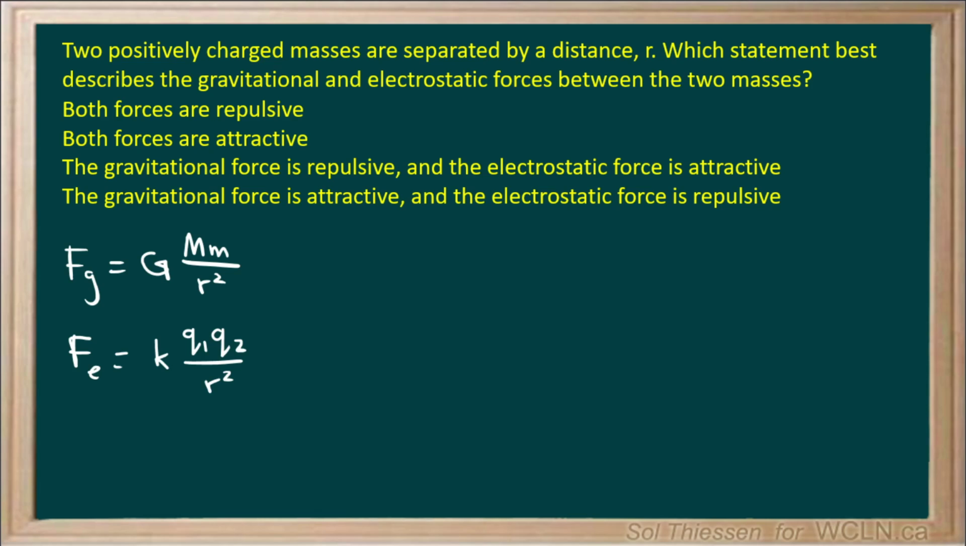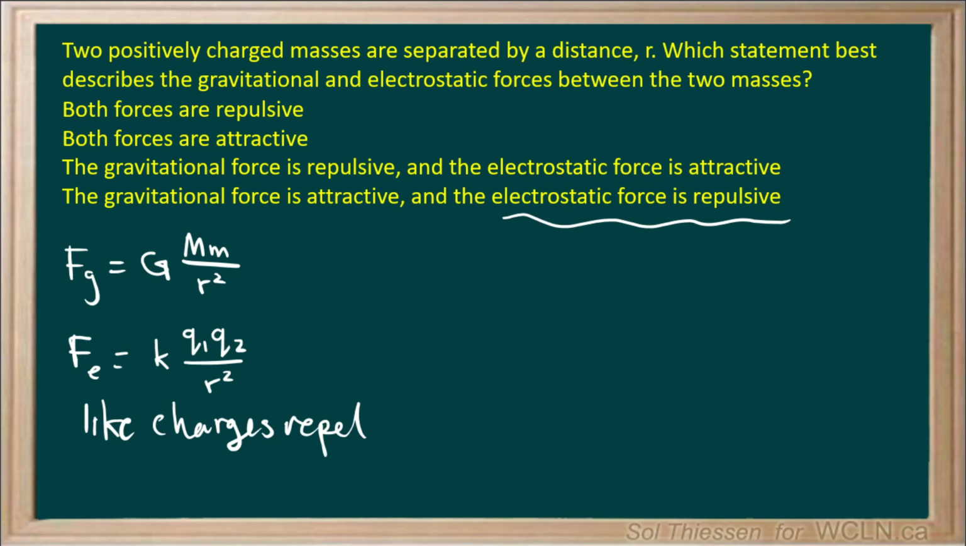So since we know that both masses are positively charged, we know that like charges repel. We can determine that the electrostatic force will be positive, since we'll have a positive charge times a positive charge, which indicates what we've written here, that the two masses will be repelled by the electrostatic force. So the electrostatic force in this case is repulsive,